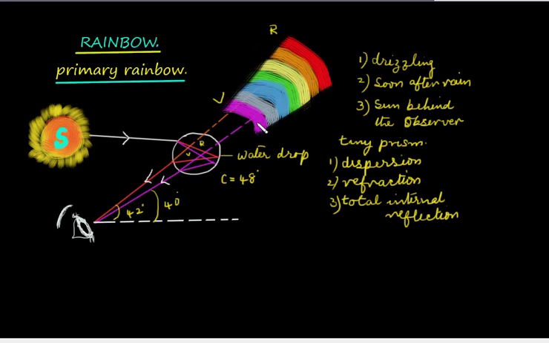All these different colors may not always be visible when rainbows are formed. The reason is the difference in the amount of these various processes taking place during formation of the rainbow. We see the sequence of the colors ranging from red on the outside and violet on the inside. This kind of rainbow is the primary rainbow. Sometimes a secondary rainbow may be formed external to this, that is, to the outside of this, with the sequence of color reversed. We will see that.